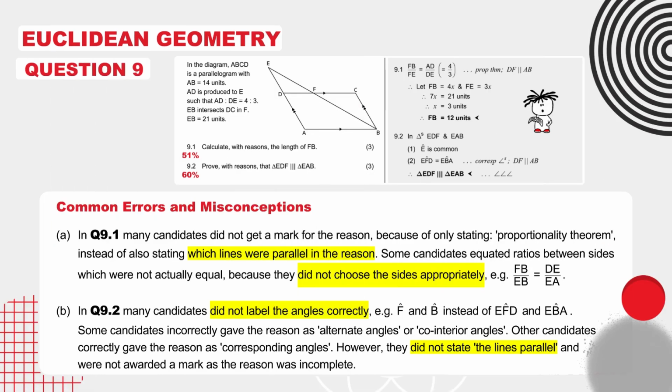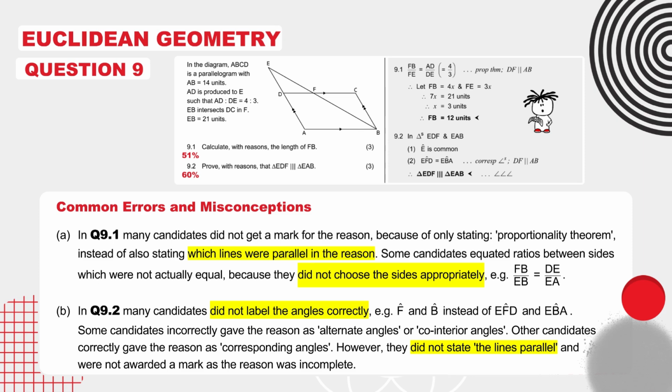If we look now at the common errors and misconceptions for these two sub-questions, in question 9.1, many candidates did not get a mark for the reason because of only stating proportionality theorem instead of also stating which lines were parallel in the reason. Some candidates equated ratios between sides which were not actually equal because they did not choose the sides appropriately. For example, FB over EB equals DE over EA.